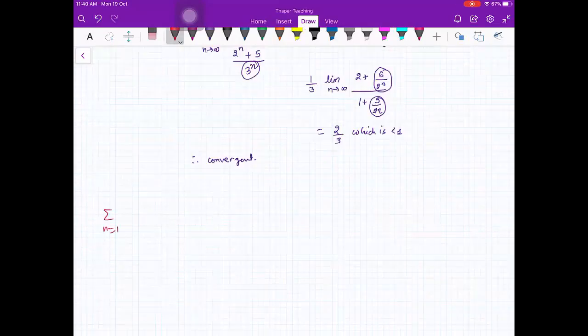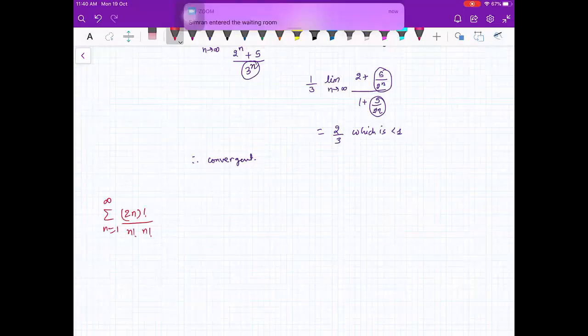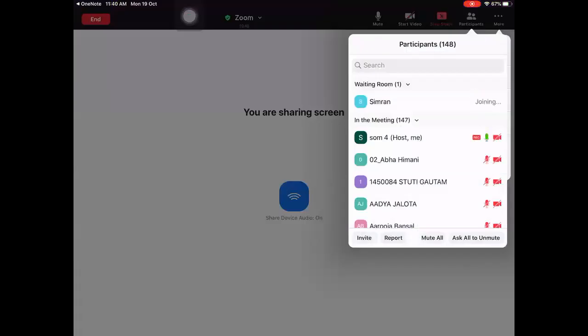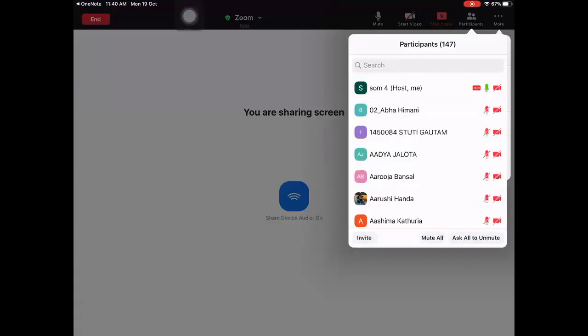Summation n from 1 to infinity, 2n factorial divided by n factorial n factorial. But please join on time. Simran is joining now, right? So you have to join on time.